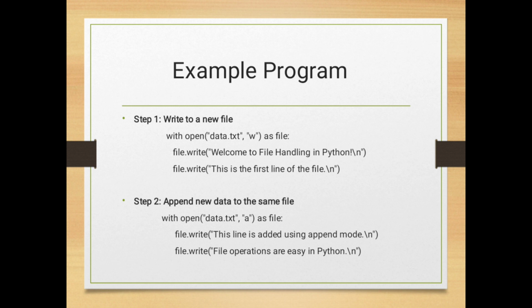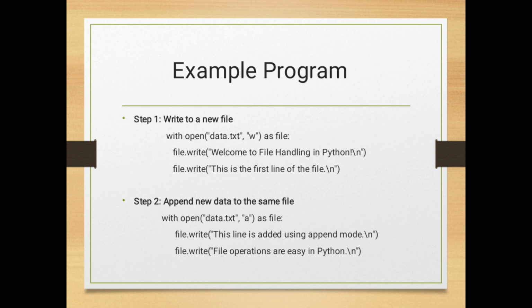Example, the first step in the example is to write to a new file. With open data.txt, w as file. Here open data.txt, w opens or creates a file named data.txt in write mode, which is w. The with statement is used so the file is automatically closed after the block finishes, and as file means the file object is referred to as file in the block.